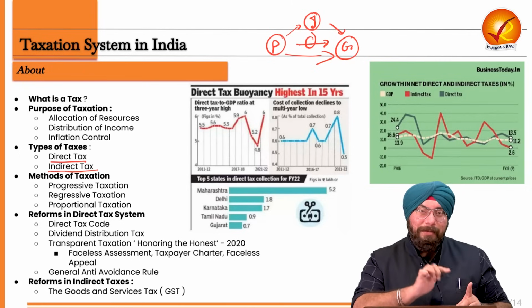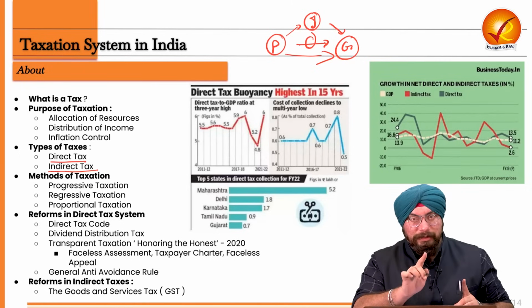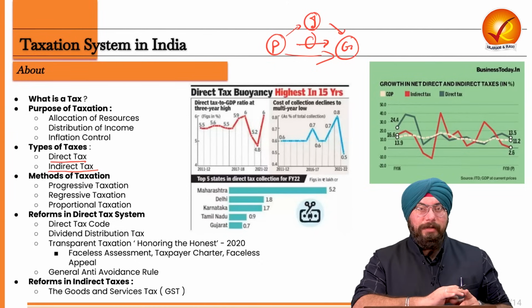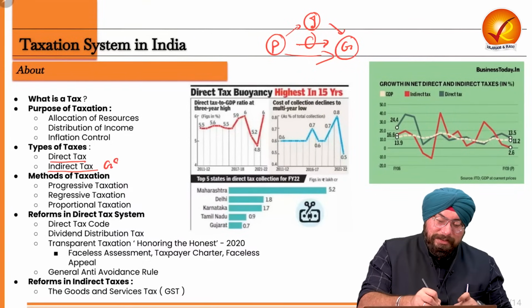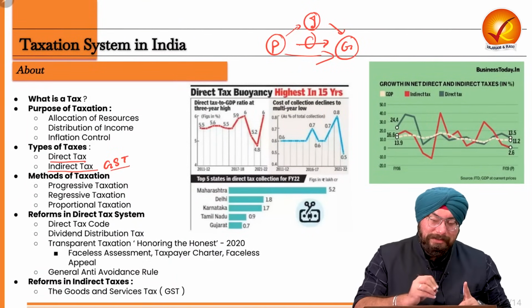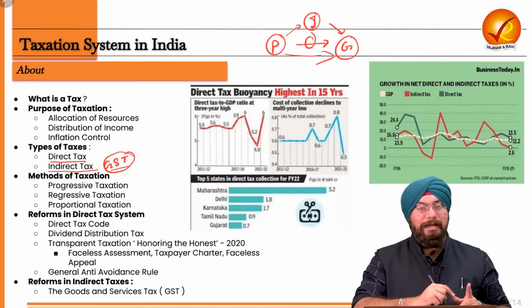Not at all. You are paying it to the vendor, to the producer, and ultimately they are paying it to the government. So there is an intermediary in between. So for example, your GST, or earlier it was your VAT. All those taxes are the best examples of indirect taxes.